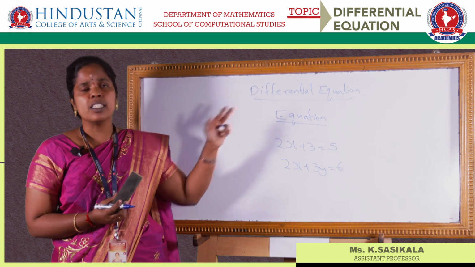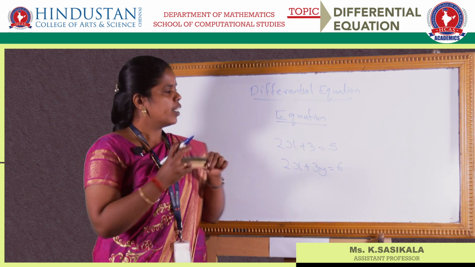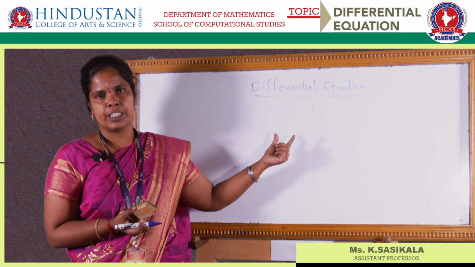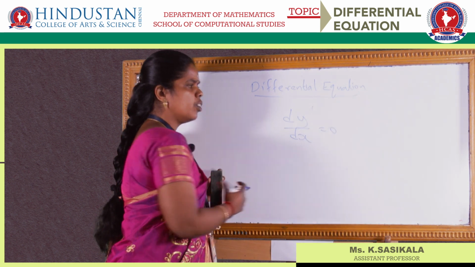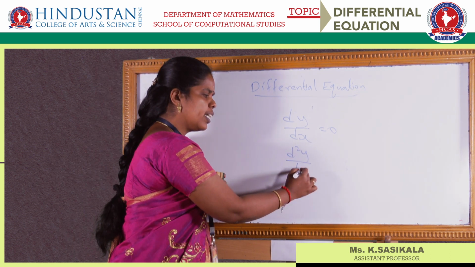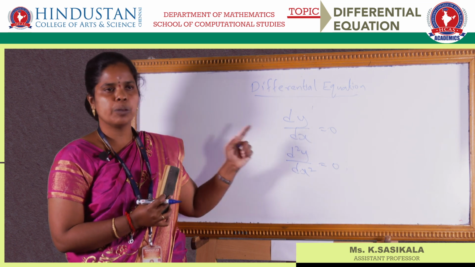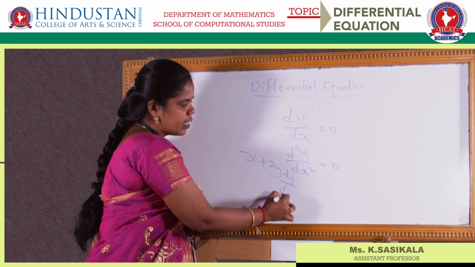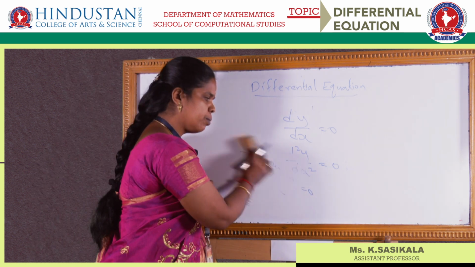So first our topic is differential equation. Differential equation means what? It should have a derivative. In short, we can say a differential equation has a function and its derivative. So suppose you have dy by dx is equal to 0, this is also considered as an equation. If you have d square y by dx square is equal to 0, it has the second derivative, then also it is said to be an equation. If you have x plus 2y dy by dx is equal to 0, this is again said to be an equation, that is a differential equation.